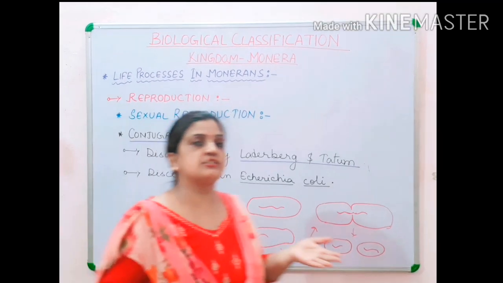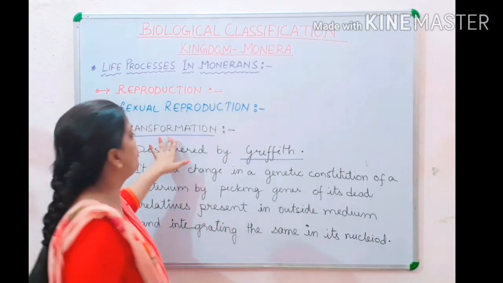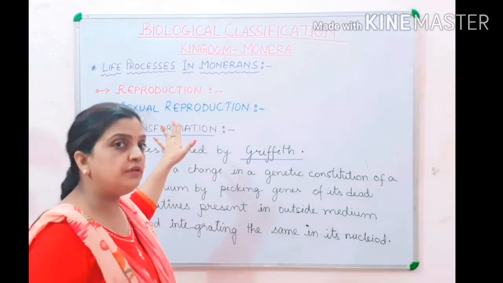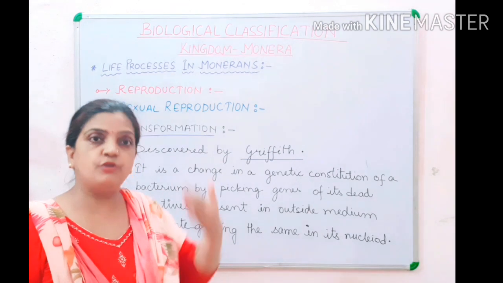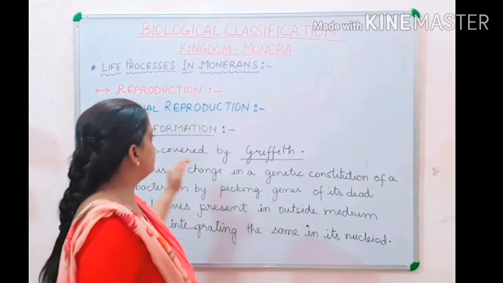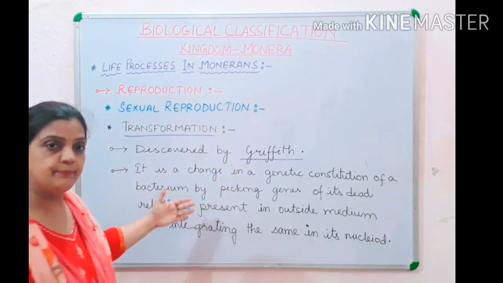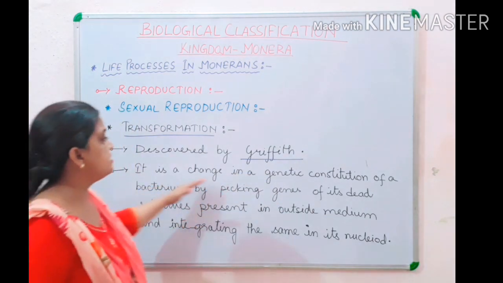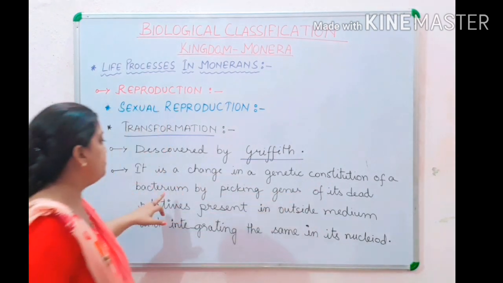Now I will be explaining the transformation method. Children, the next process is transformation. By the name only you can understand that something is being transformed from one form to another form. Now children, this process was discovered by Griffith, and what actually happens in this process is a change in the genetic constitution, in the genetic material of a bacterium.